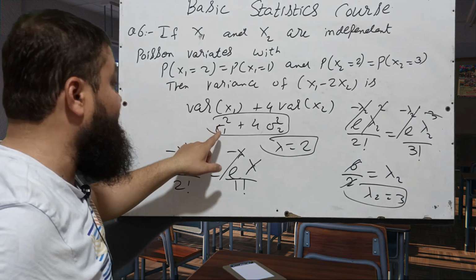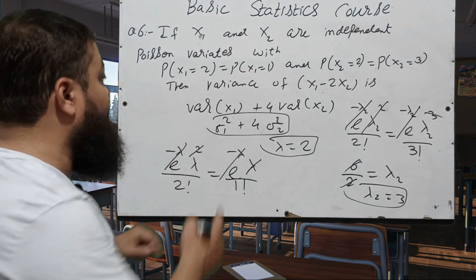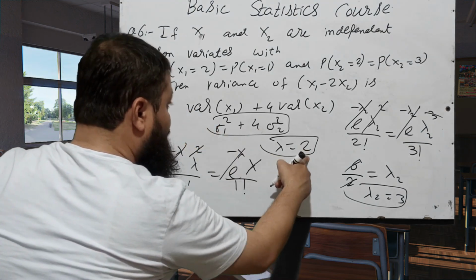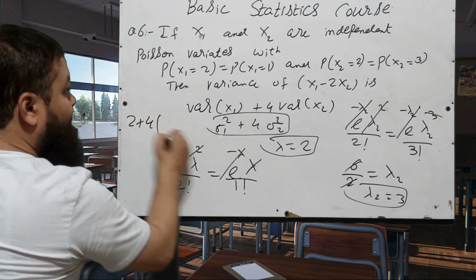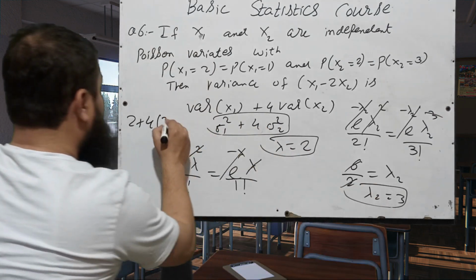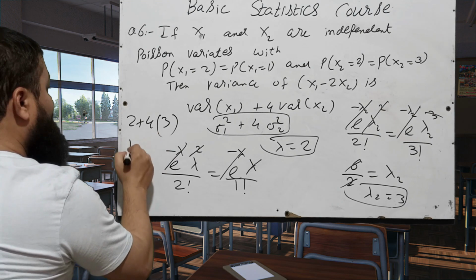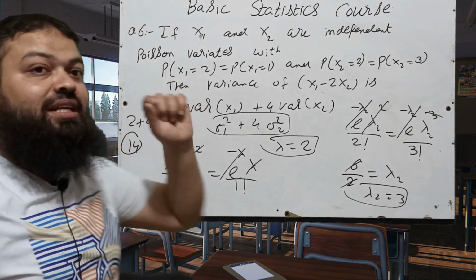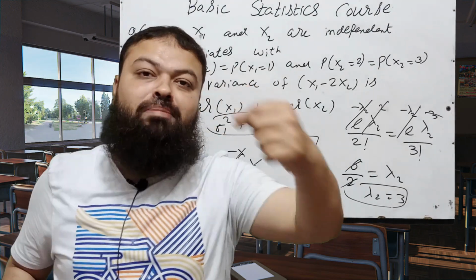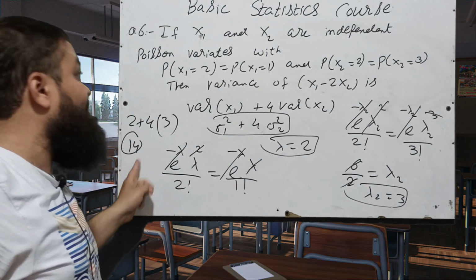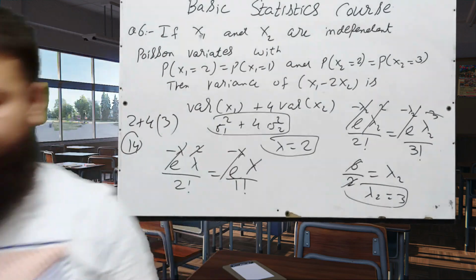We know in the Poisson distribution mean and variance are equal. It means variance is equal to 2. So 2 plus 4 times variance, which is 3. 4 threes are 12, 12 plus 2 is 14. A very important and conceptual question of all the papers of statistics. 14 will be the correct option in the exam.